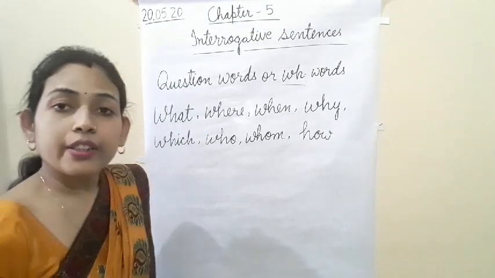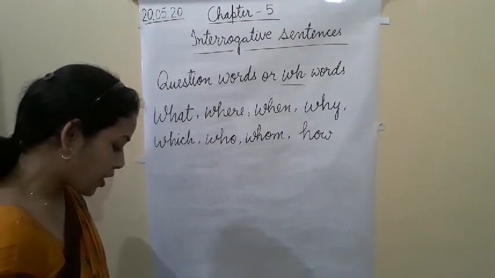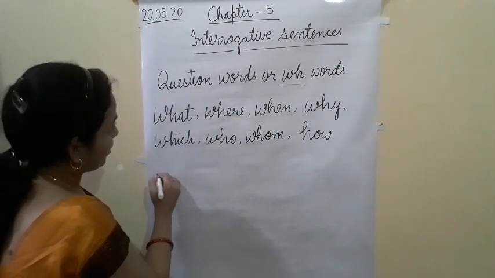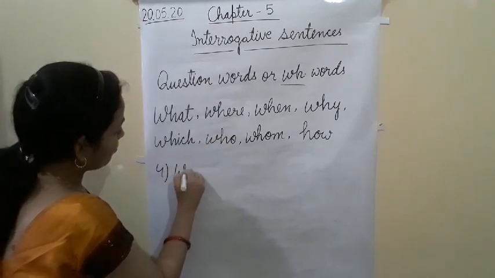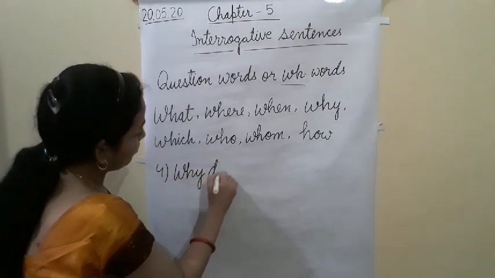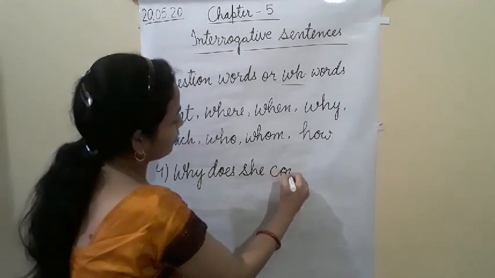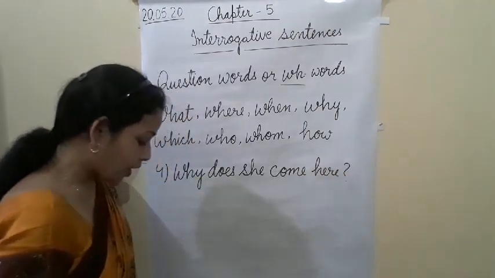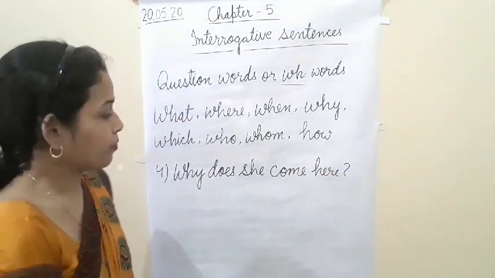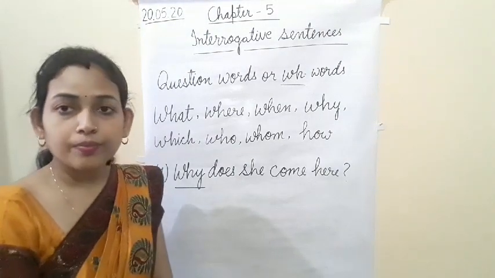Now let's see another example. Why does she come here? Another example, the fourth example. Why does she come here? Another example of why. Okay.